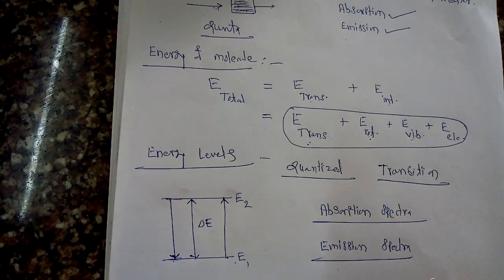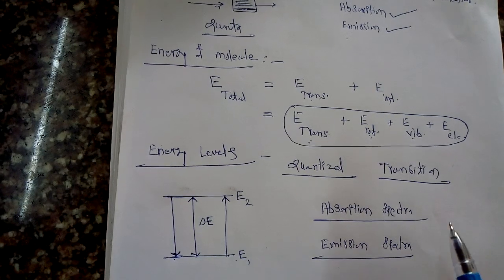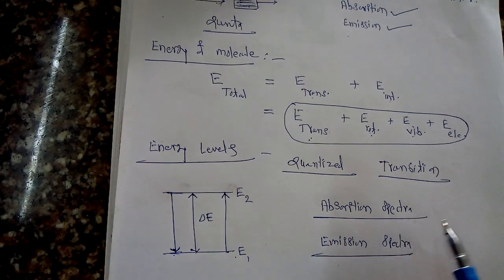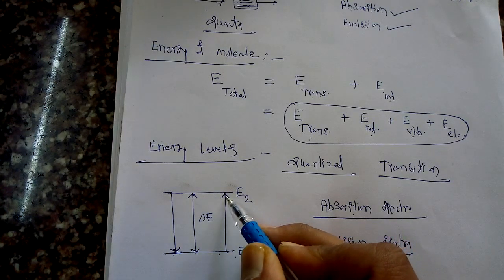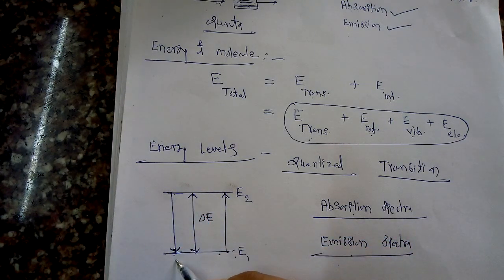So we can say that whenever a transition takes place in a molecule, two different types of spectra can be obtained. One is the absorption spectra, and the second is the emission spectra. These spectra depend upon the transition, whether it goes from a lower energy level to a higher energy level, or from a higher energy level to a lower energy level, with the involvement of either absorption or emission of radiation. So these are the two types of spectra shown by a molecule: absorption spectra and emission spectra.